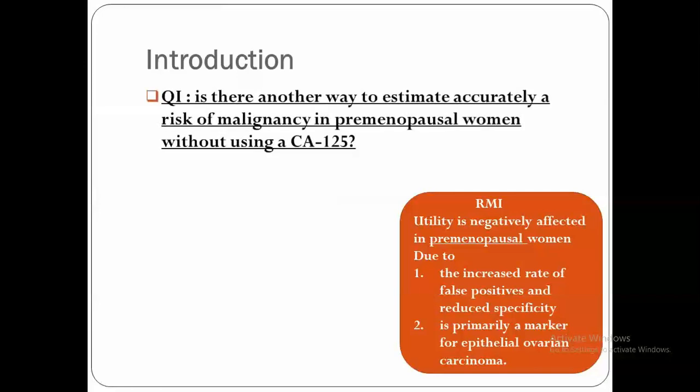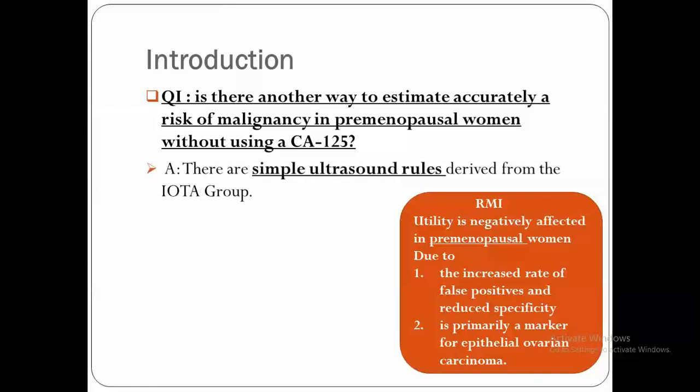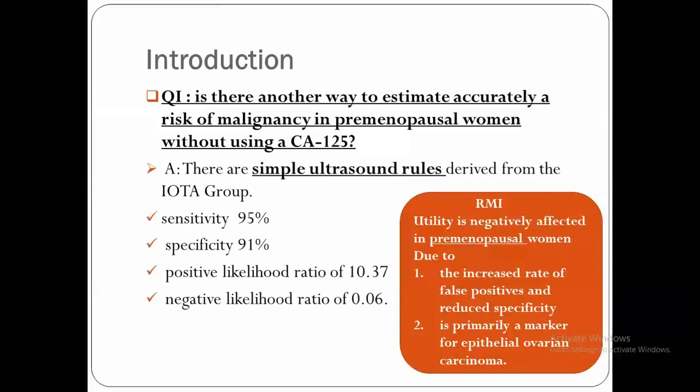Now, the Royal College of OB/GYN gave an important question. They said, is there another way to estimate accurately the risk of malignancy in premenopausal women without using CA125? Since CA125 has a high false positive rate, and even false negatives. So the answer was that there is a simple ultrasound rule derived from the IOTA group, and this system gives a very high sensitivity and specificity, as we will see in this lecture.